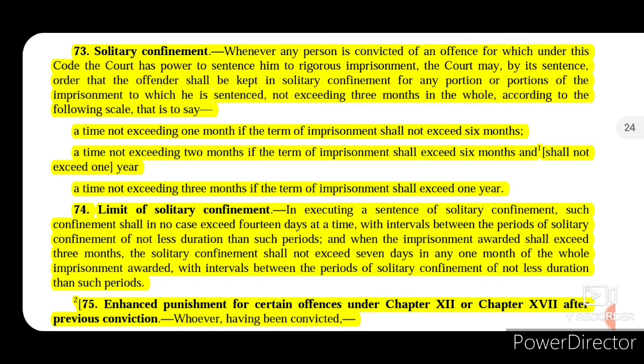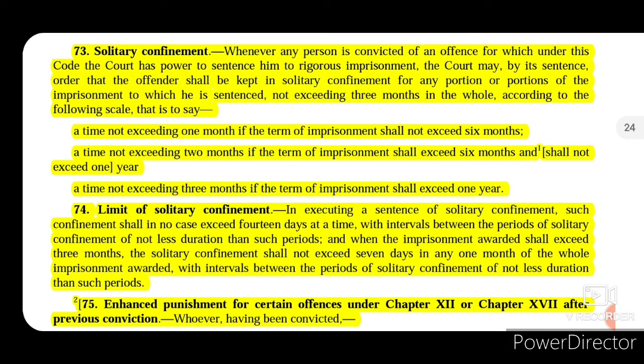That also according to the following scale, which is a time not exceeding 1 month if the term of imprisonment shall not exceed 6 months. So if the total imprisonment is of 6 months, then the maximum time period for solitary confinement will be 1 month. And a time not exceeding 2 months if the term of imprisonment shall exceed 6 months and shall not exceed 1 year.